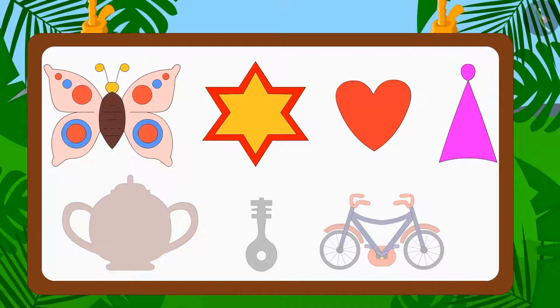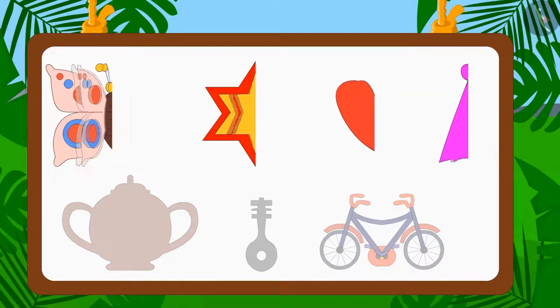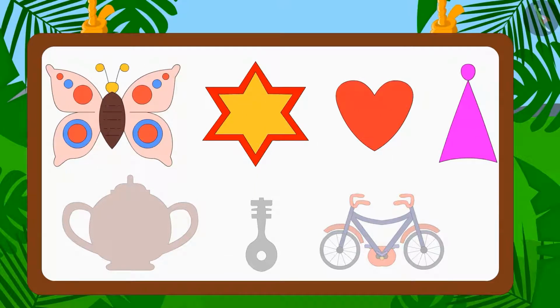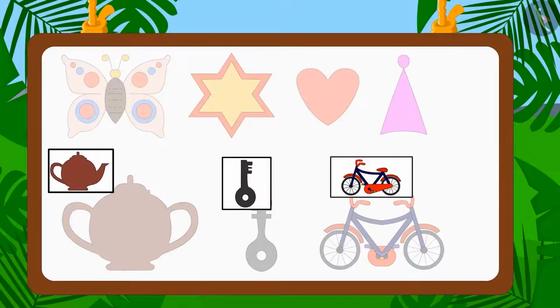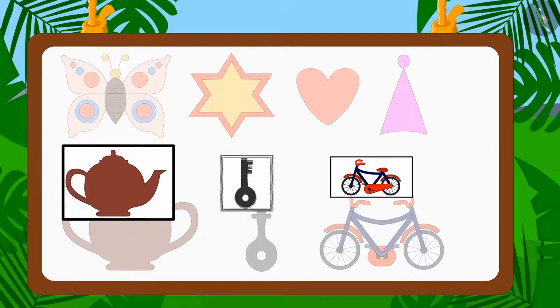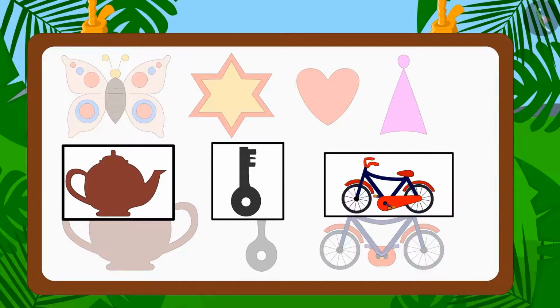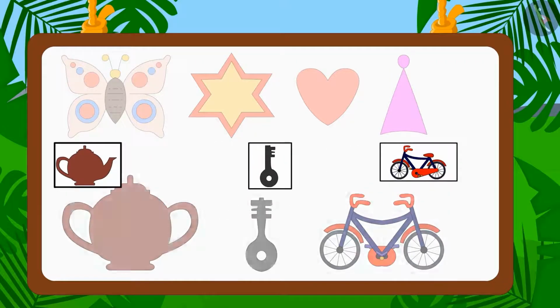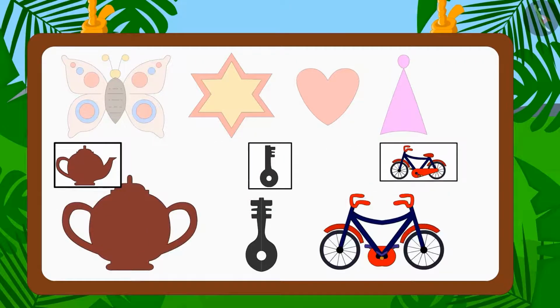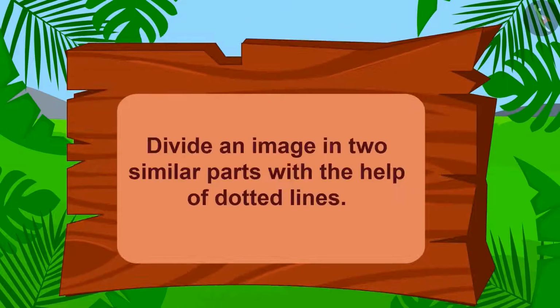These are the images that will be complete in the mirror because they are made of two similar parts. And these images will not be complete in the mirror because they are not made of two similar parts. In this video, we will learn to divide an image into two similar parts with the help of dotted lines.